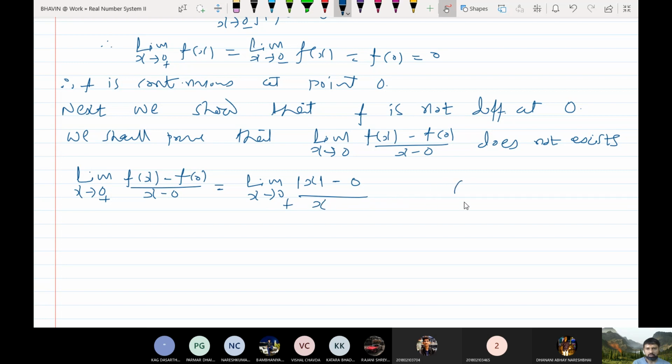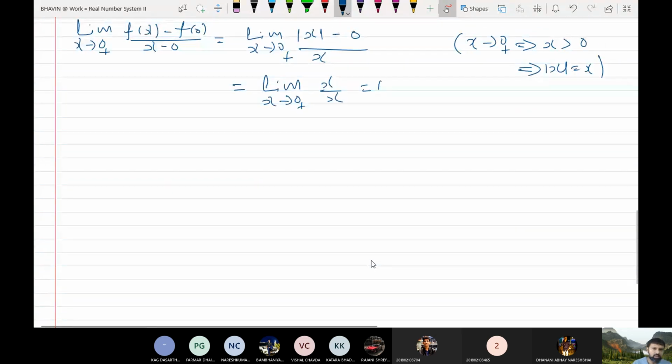Now x tends to 0 plus implies that x is greater than 0. This implies that mod x is equal to x. So put mod x equal to x and upon x, so you will get the answer of this limit is 1. So the right limit is 1.